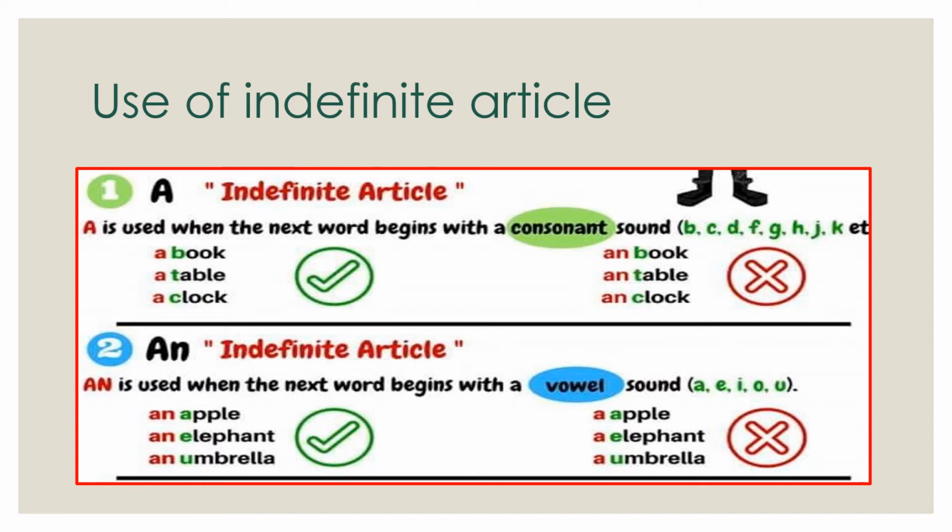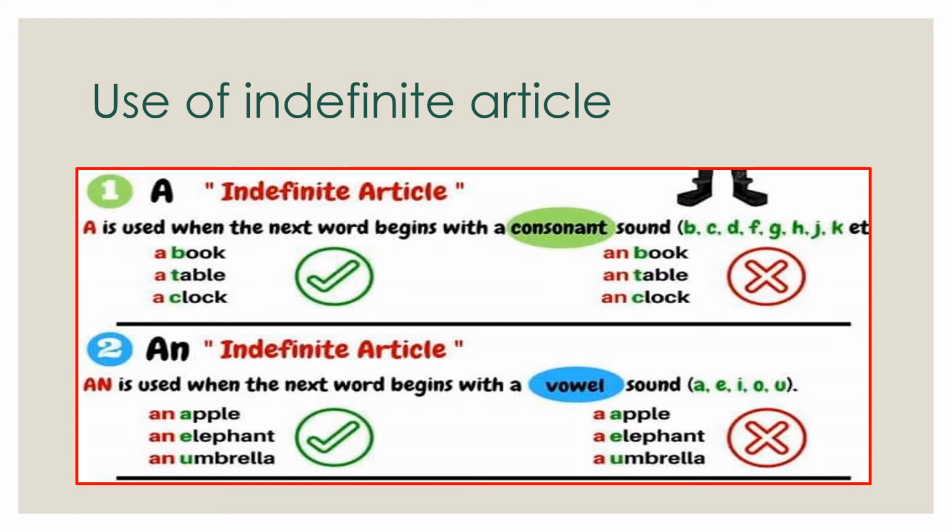As we all know, there are 26 alphabets, and among them 5 are vowels and the rest are consonants. So the 5 vowels are a, e, i, o, u, and the rest are consonants.